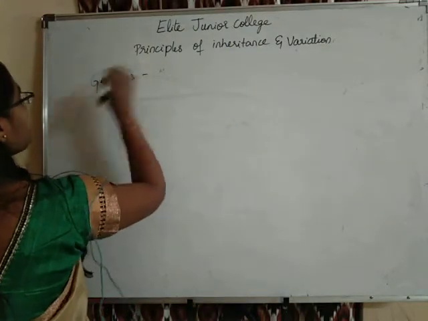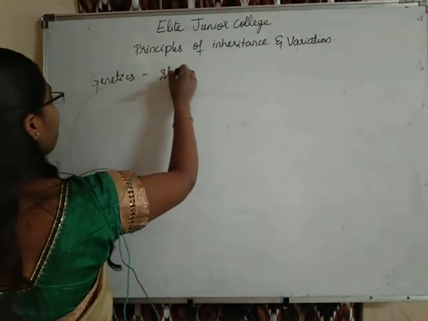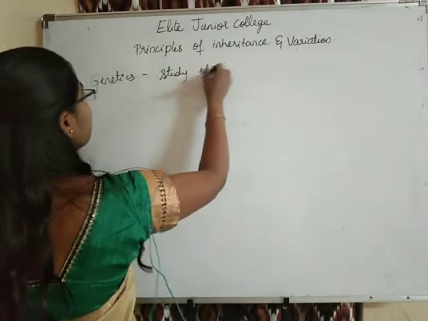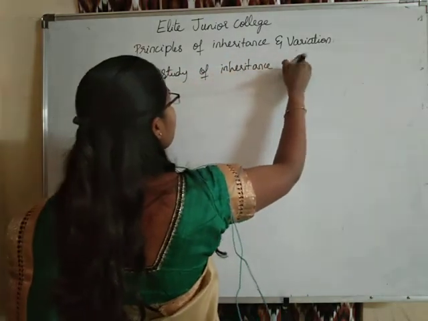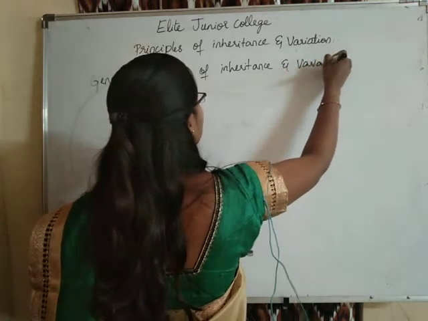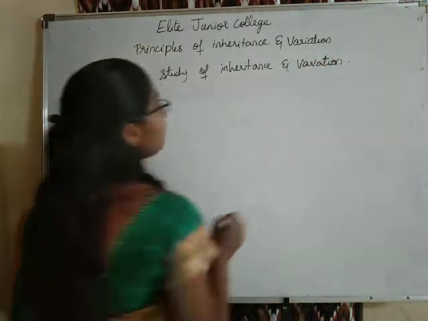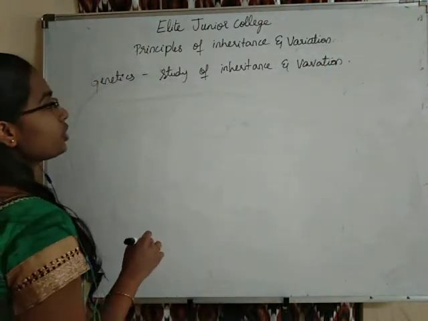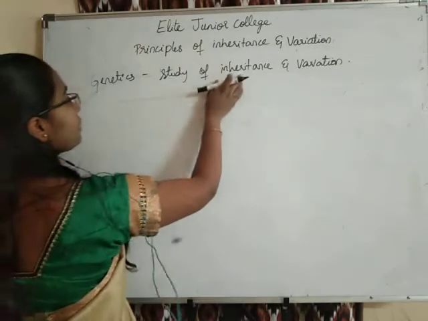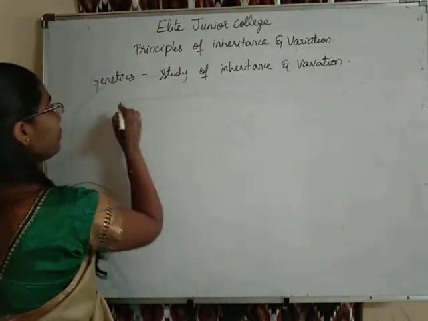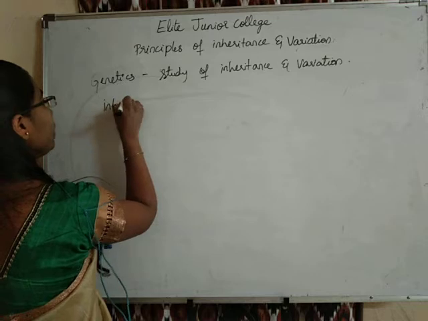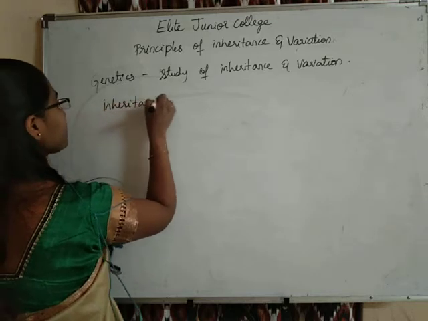Genetics is a branch of science which is the study of inheritance and variation. Okay, it is the study of inheritance and variation. So these two words, inheritance and variations, we need to know very clearly about them. So first we will learn about what is inheritance.